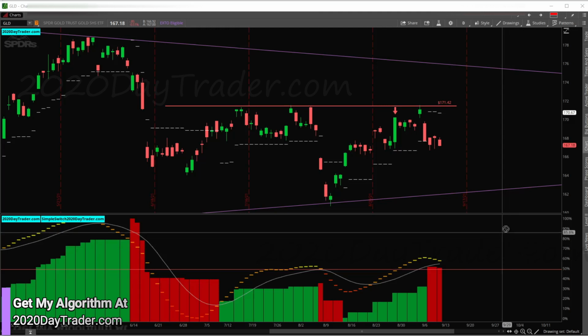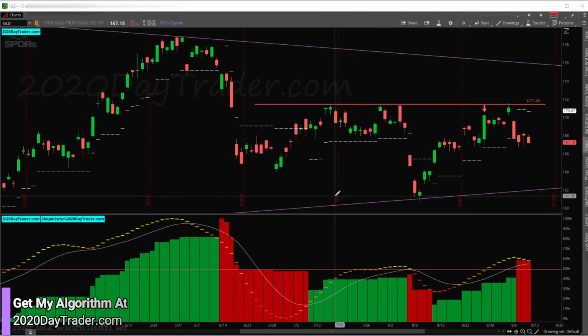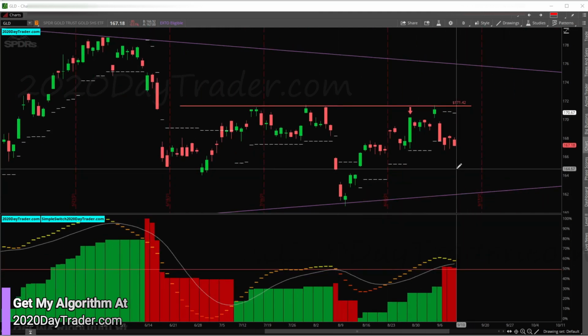Gold still looks like junk. So sorry for those of you who are holding gold or into gold. Not looking good. As I said over the last week or so, this is my short area right here. If we can get in close to this area right here, it looks like a great short. I did not take the short. I wish I did. And then we did have our sell-off. So unfortunately, I missed this trade.